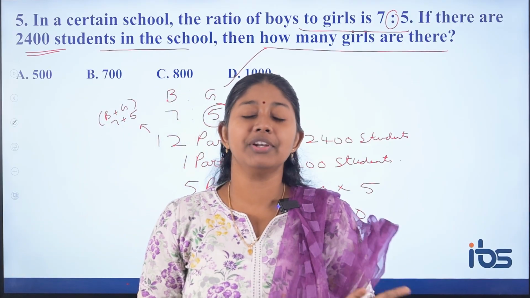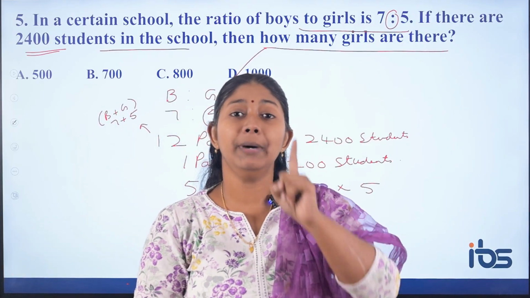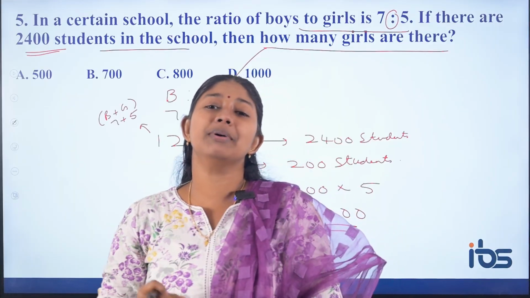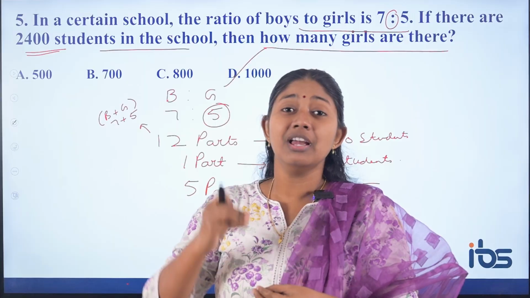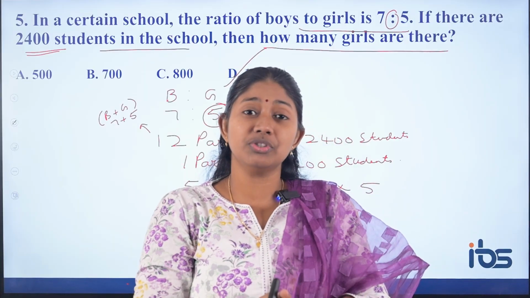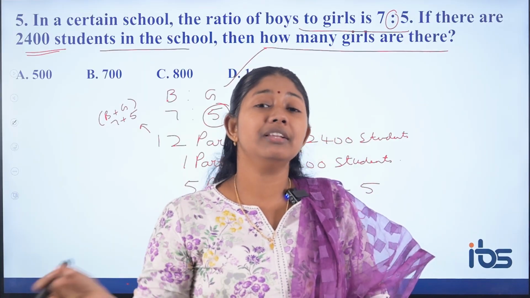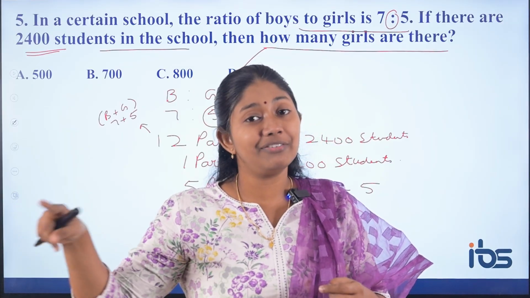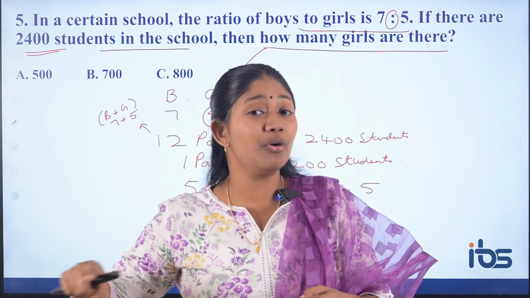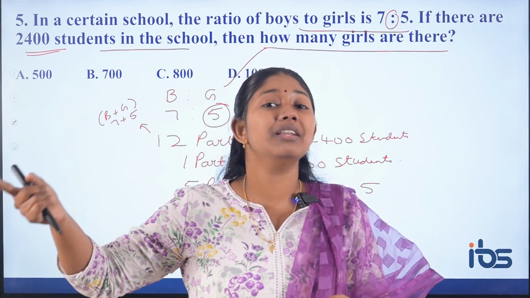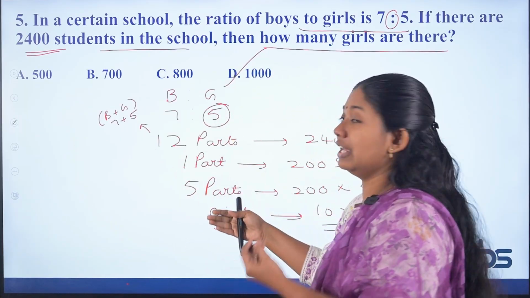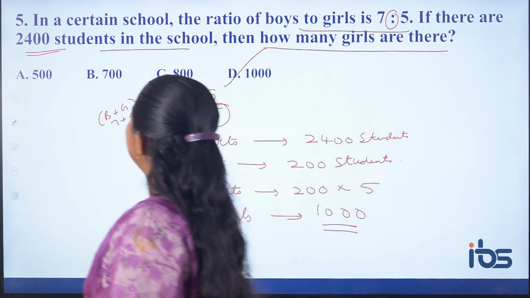Here in the topic of ratio, we have to find the unit value, or 1 part. That is nothing but the HCF of those two numbers, the highest common factor. While we were in school, teachers used to say A and B are in the ratio of 5 is to 4, then let the number A be 5x and the number B be 4x. What is that x? x is nothing but the highest common factor, HCF. So instead of that x, we are finding 1 unit value here.